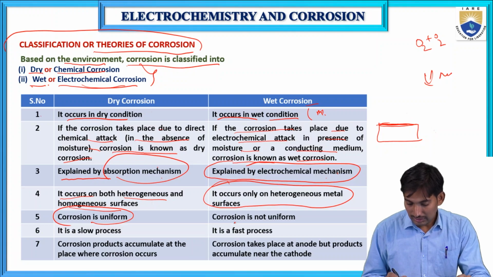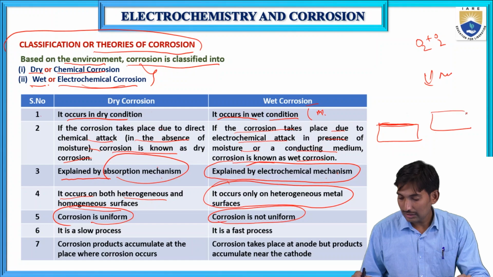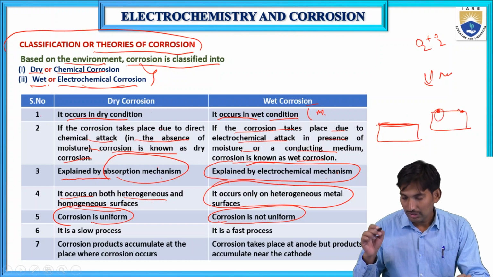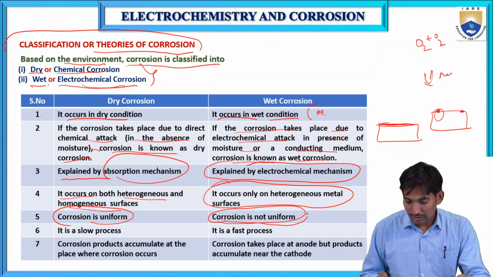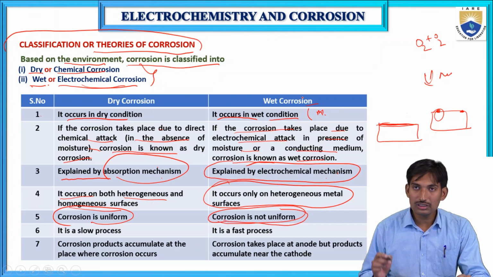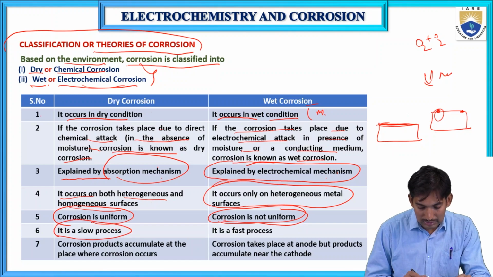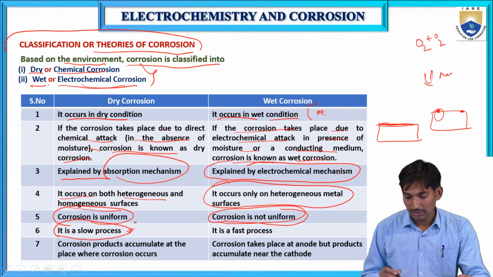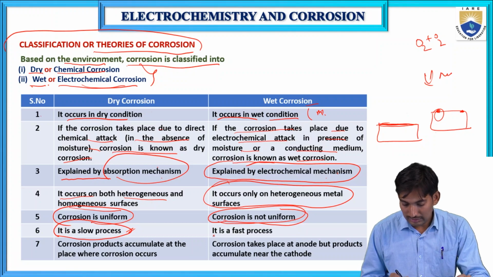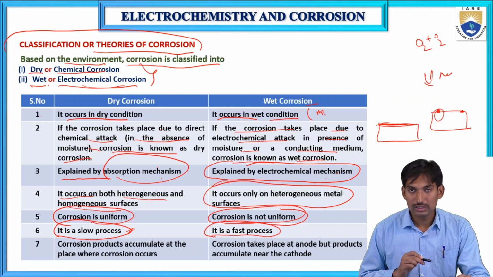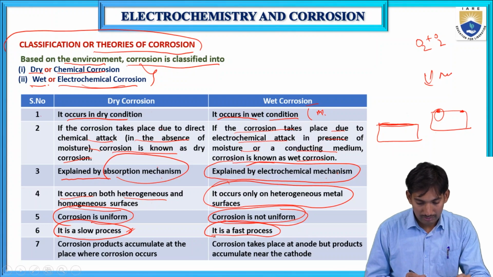In wet corrosion, the corrosion is not uniform. Not uniform means at some places corrosion is high, at some places corrosion is less. Dry corrosion is a very slow process and takes a long time, but wet corrosion takes place very fast, in very little time.